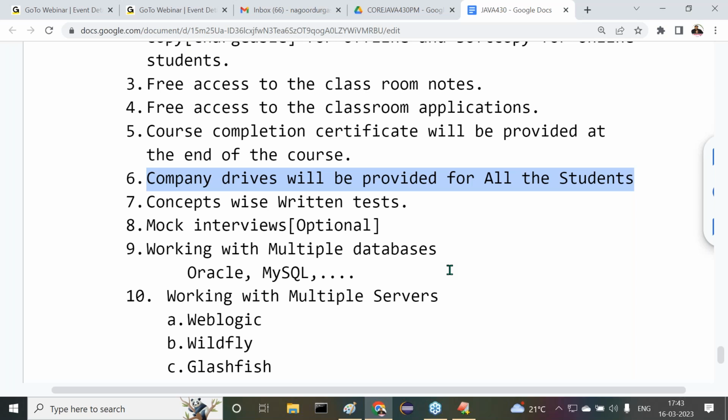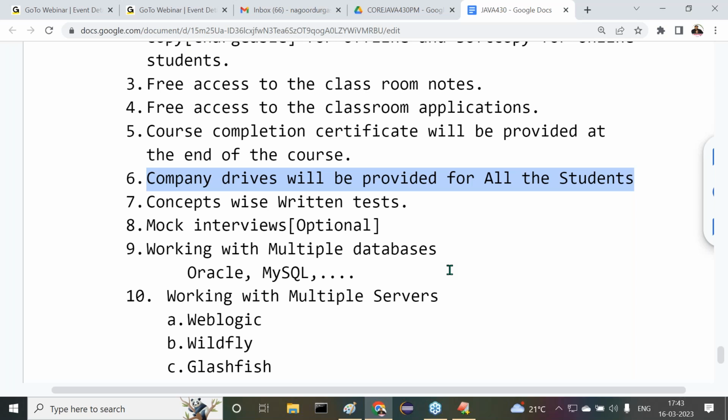But apart from the Durgasoft platform, my classes' success rate is nearly 85%. For every 100 members, 85 are able to get a job, sure. With my content, even outside, if you attend interviews, people are getting jobs even without completing the course. So 85% is the success rate of my classes. For every 100 members, 85 will definitely get a job.